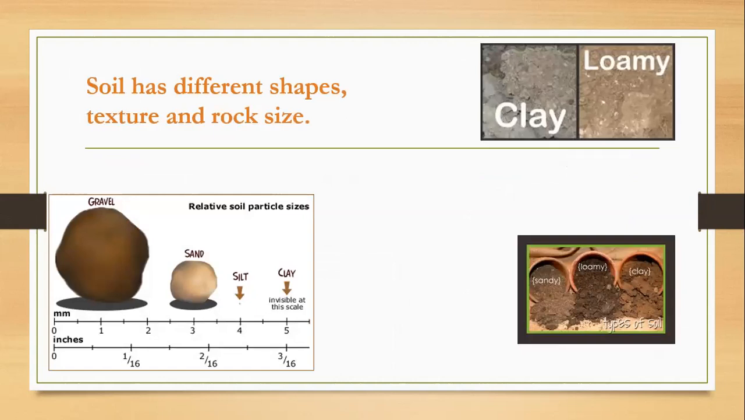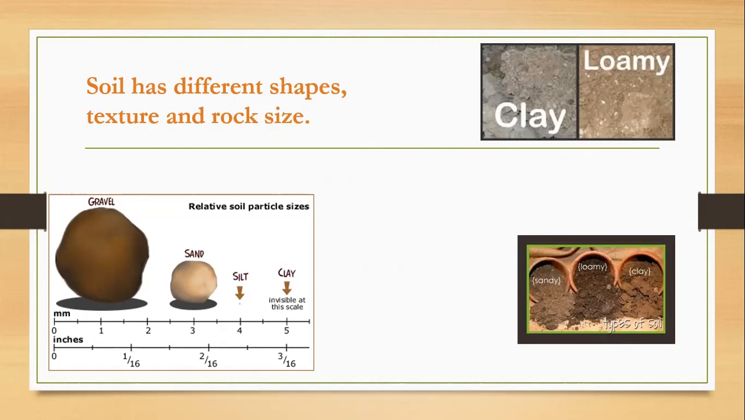The soil has different shapes, textures, and rock sizes. What does this mean? The soil doesn't have one shape. No, it has different shapes, and we will take this in our lesson. It doesn't have one shape. Also, it has different textures. When you touch it with your hands, you will find some of it smooth, some of it rough, some of it you can hold with your hands, some of it you cannot hold. We will take this also.